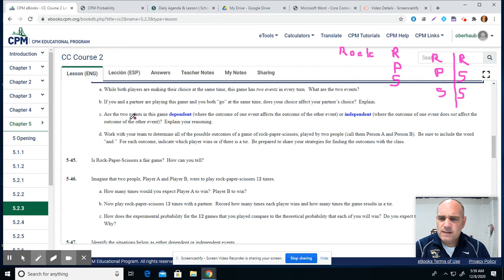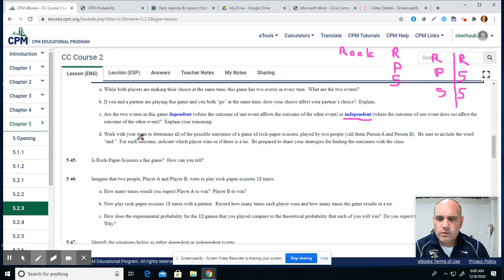Part C. Are the two events in this game dependent, where one outcome affects the outcome of the other, or independent, where one outcome does not affect the outcome of the other? Explain your reasoning. I think the events in this are independent because what one person throws does not affect what the other person throws. So I'm going to say they are independent of each other. They have nothing to do with each other. If I throw rock, that does not affect what the other person is throwing.